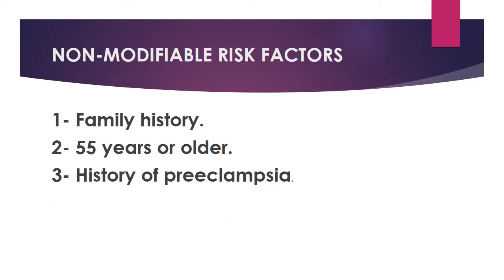Non-modifiable risk factors are those which we cannot change, like family history. If one person from your family has coronary artery disease, it will increase your risk of having this disease. The second non-modifiable risk factor: age. If the person is 55 years or older, it will increase the risk of having coronary artery disease. The last non-modifiable risk factor: women with a history of preeclampsia.